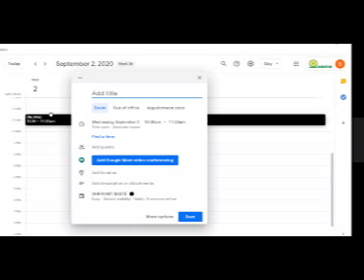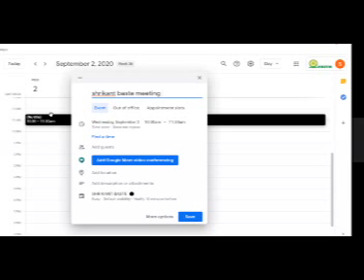Now don't worry about the time. If you accidentally click on 10:30, 11:30, 12:30, it doesn't matter. You can change the timing as per your convenience. Even you can change the date as per your convenience as well. Accidentally, if you click on 2nd and you want to schedule it on the 1st, that is also possible. Okay. So I'll write here Shrikant Baste meeting. Okay, so this is my meeting.